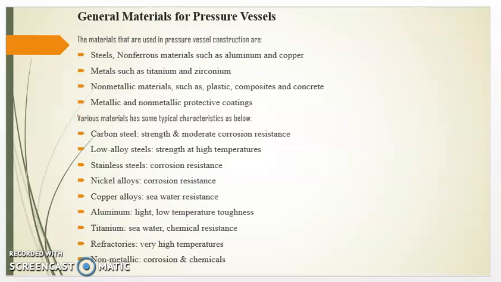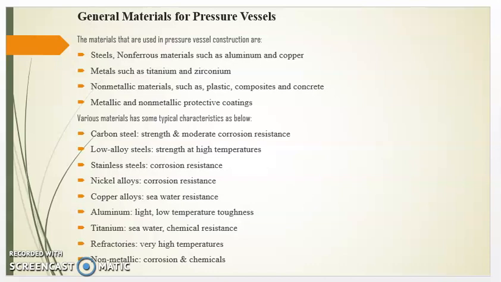Now we will see different materials used for the pressure vessels. The materials that are commonly used in pressure vessel construction are steels, non-ferrous metals such as aluminum and copper, metals such as titanium and zirconium, non-metallic materials such as plastic, composites and concrete, metallic and non-metallic protective coatings.